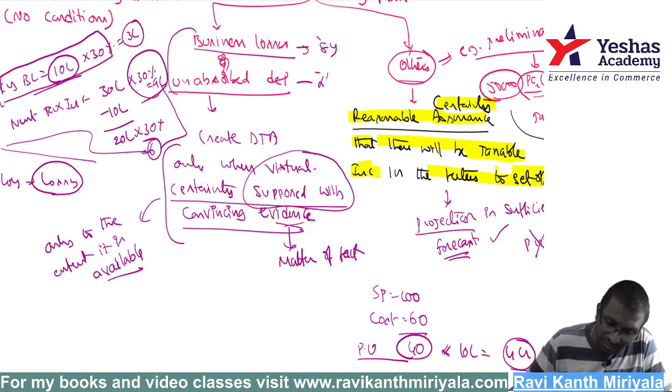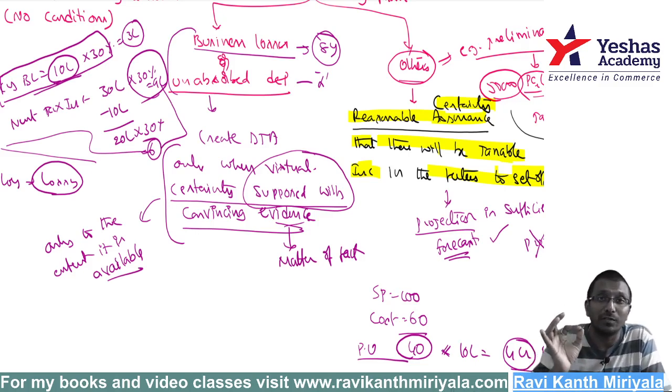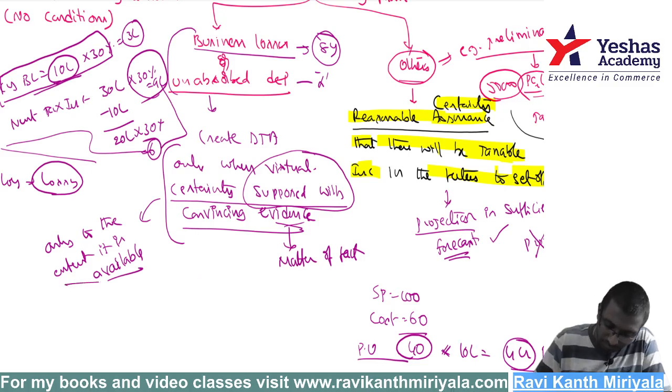Now, within 8 years, if you are able to get virtual certainty with convincing evidence, in whichever year you get that certainty, that year you can create deferred tax asset. But if you do not have any proof saying that you are going to get taxable profits in the future, then simply by projections, simply by forecasting, we are not allowed to create deferred tax asset. Okay, hope you understood.